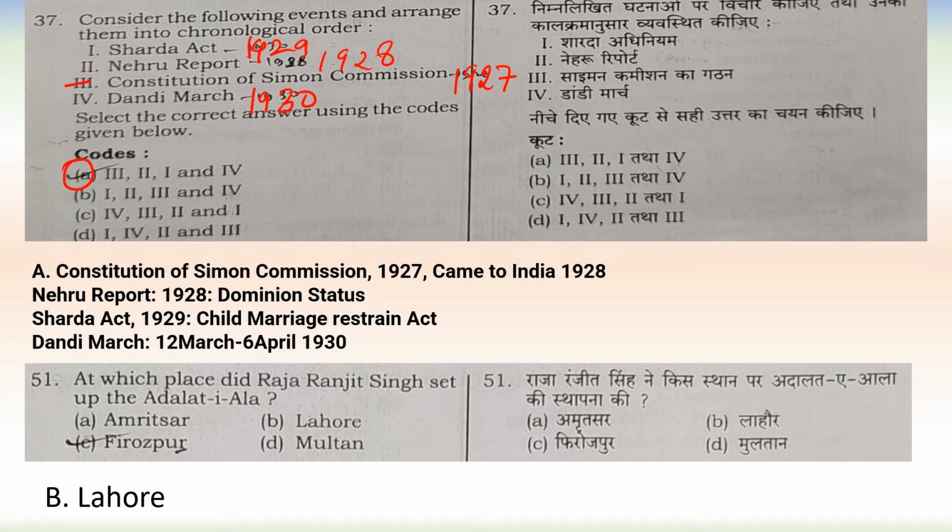So here you can see that Constitution of Simon Commission 1927, came to India in 1928. Nehru Report 1928, and in Nehru Report they demanded dominion status. Sharda Act was against the child marriage, and Dandi March started from 12th March and ended on 6th April 1930.